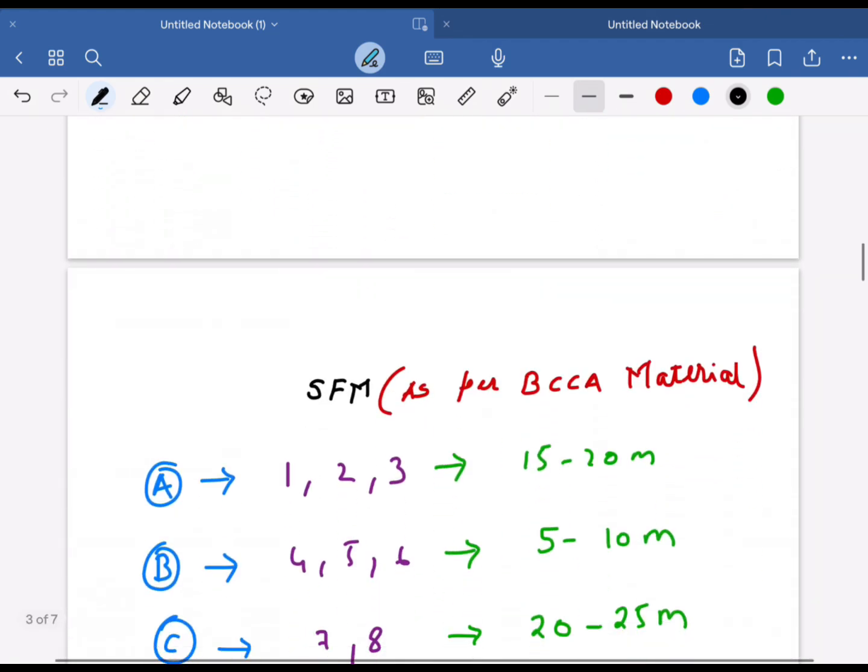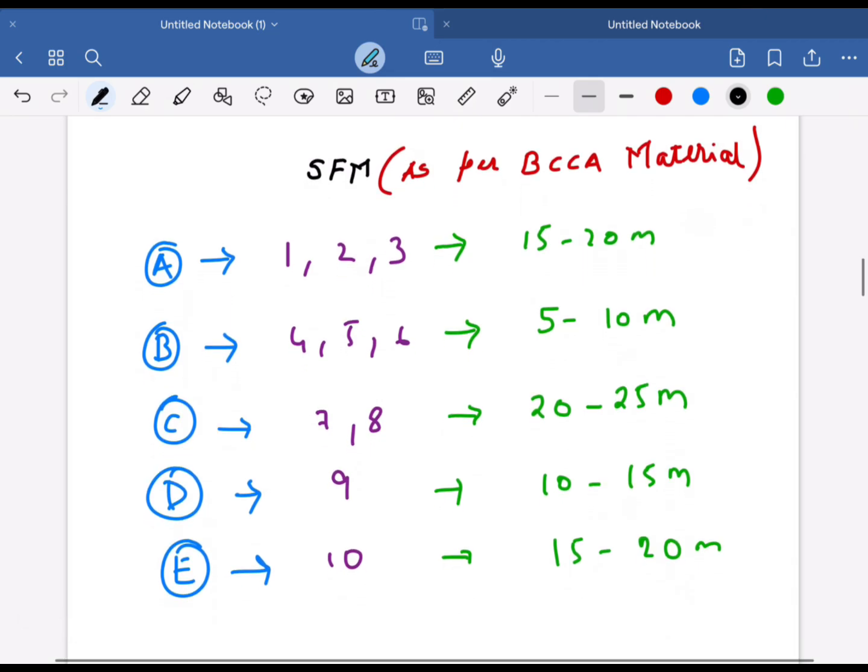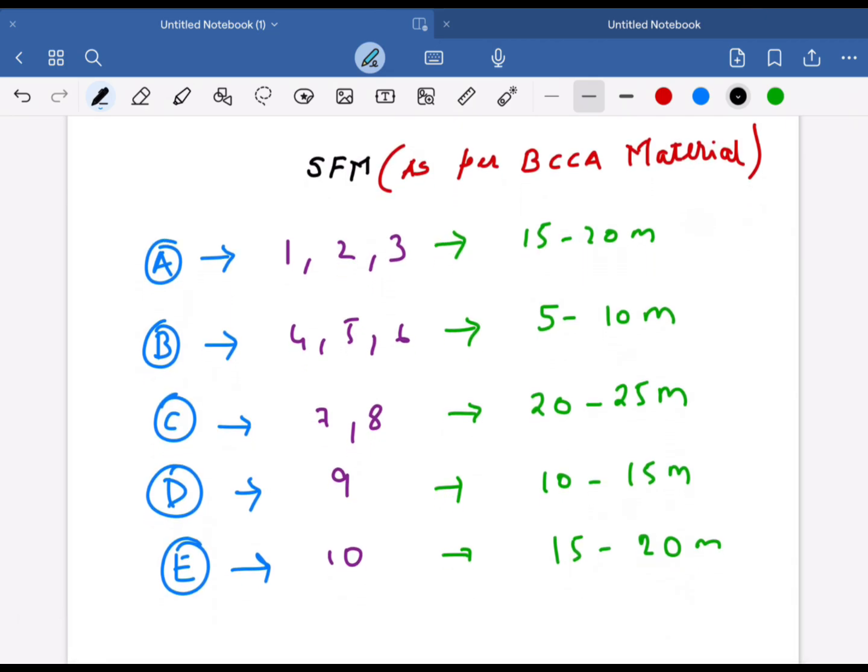For those who don't know, BCCA is a coaching institute for CMA which is located in Newsweedu. And I have followed their marathons to clear my exams. Now basing on their material, I have divided this subject into 5 parts. I have uploaded their material in our Telegram channel. You can find the material over there.